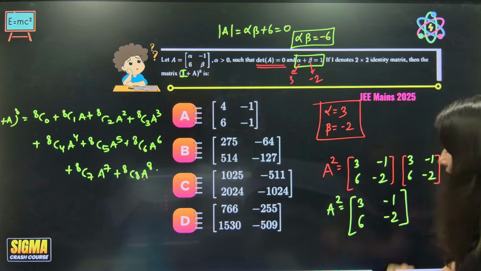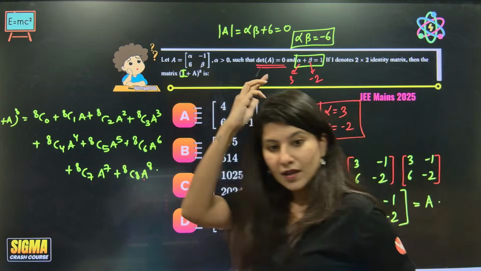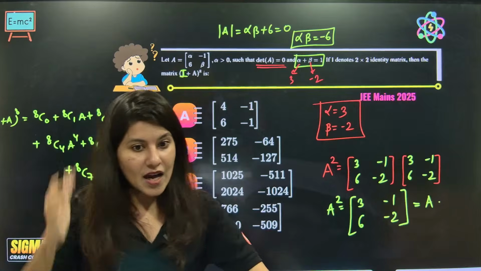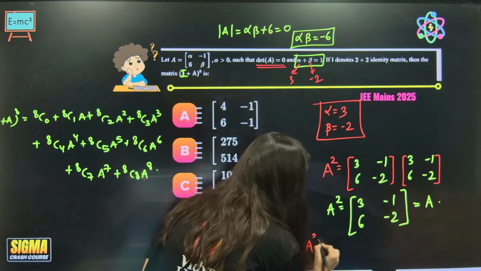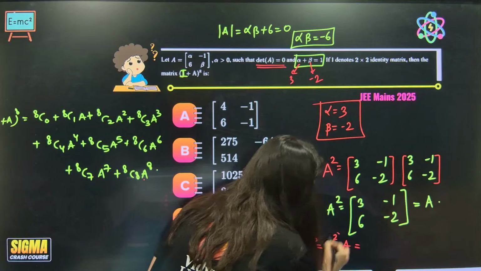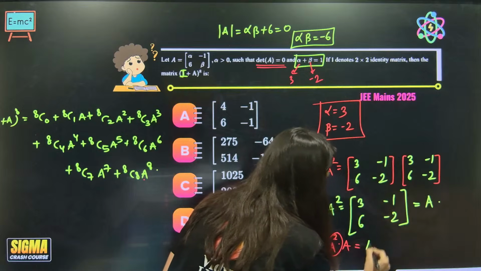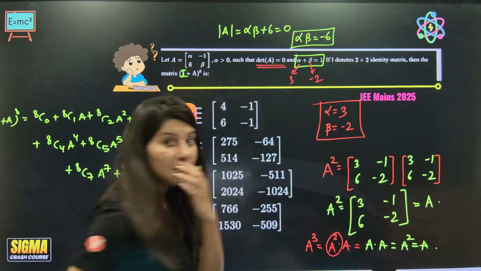Oh my goodness. A square is coming out as A. Hold on, what about A cube? A cube is A square into A, and A square is A. So this is A dot A, which is A square, which is again A. What does that mean?